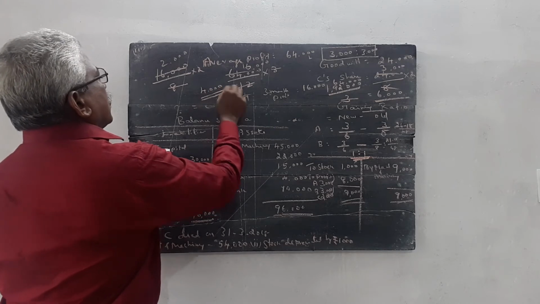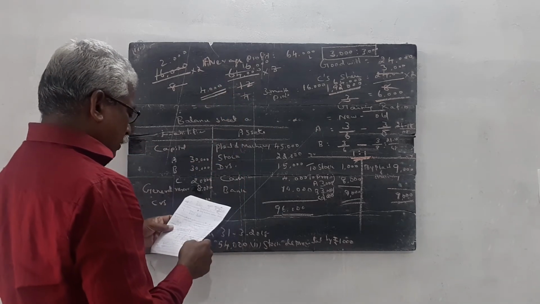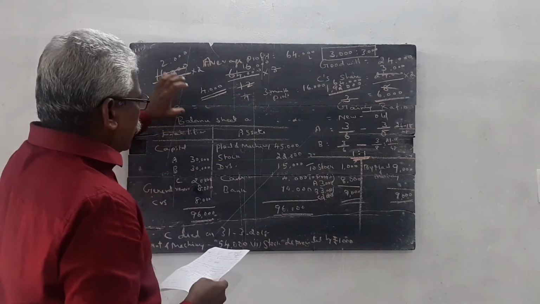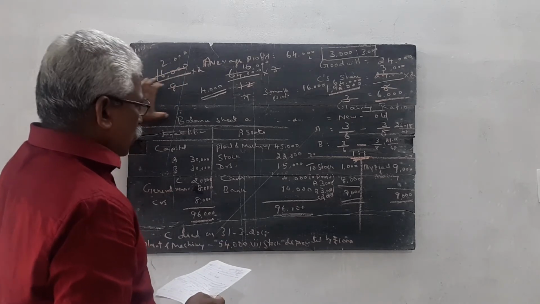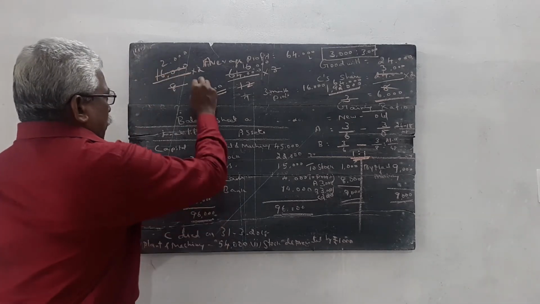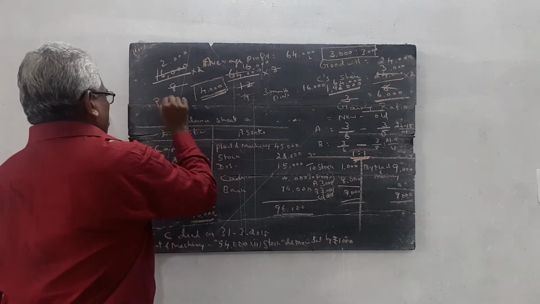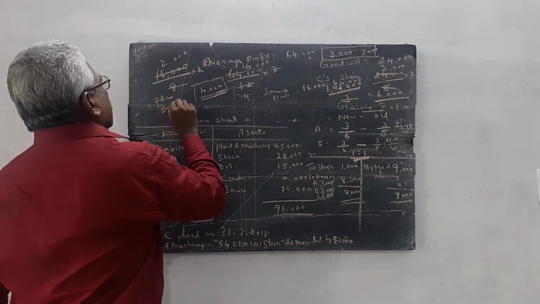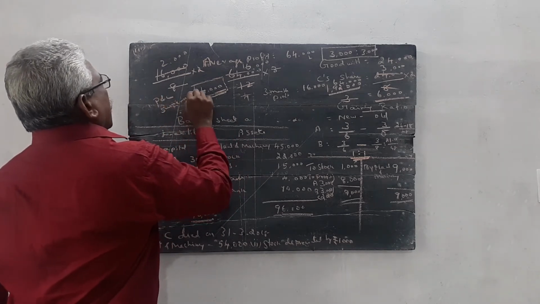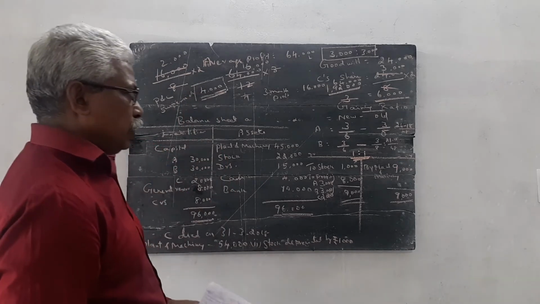This 4,000 is what C's executor is entitled to get. So this amount is taken as the profit and loss suspense account, and it comes to the asset side of the balance sheet.